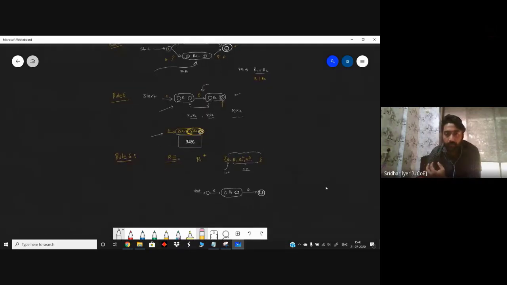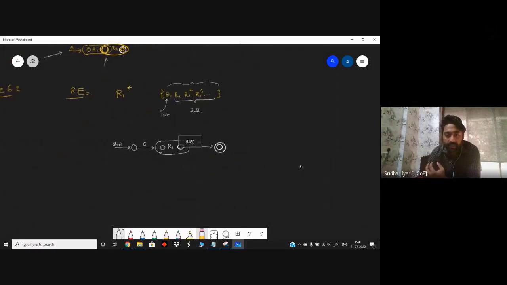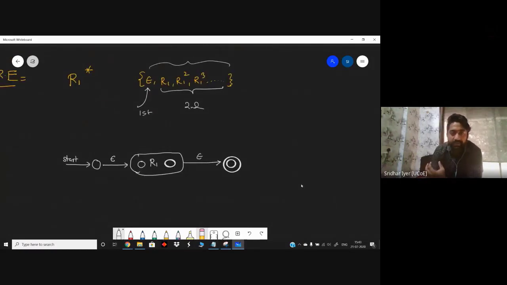What are the possible values which this machine will accept? The first value is R1. What about R1 square? Because I can have something like R1 square or R1 cube. So right now I'm having 3 R1 in my set. But with this diagram, I can only accept one R1 and move to the final state. Correct? Yes or no? So I need to make a transition back to the state which is accepting R1. So what is that state?